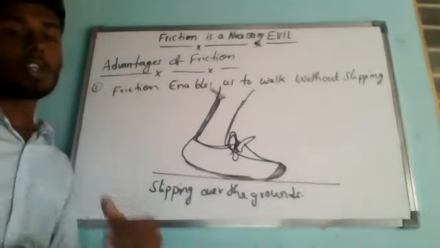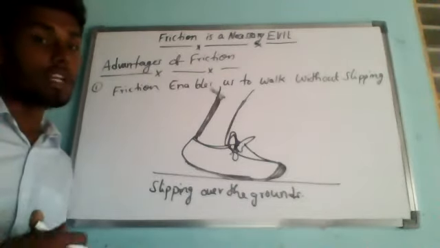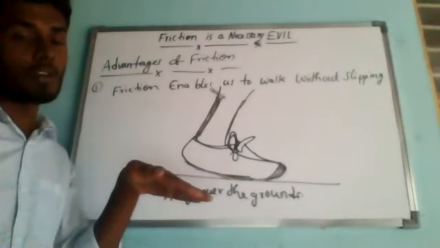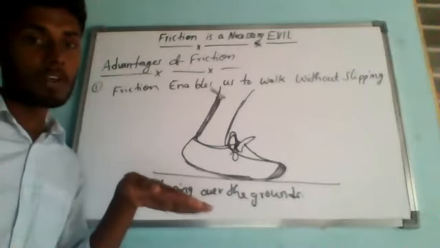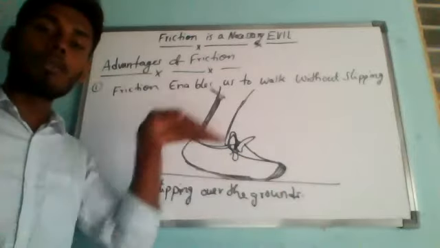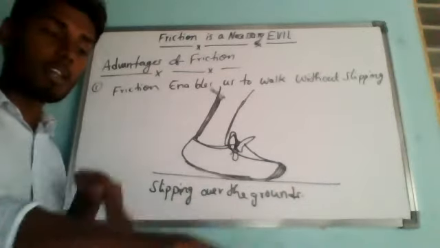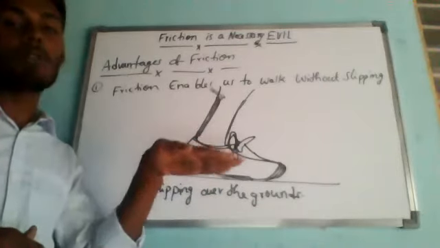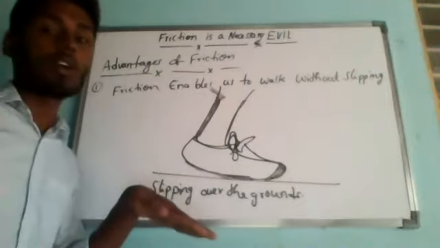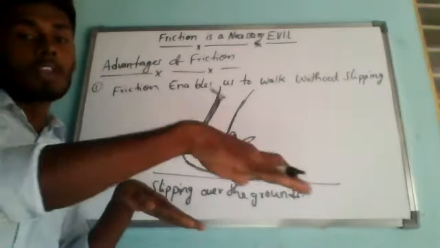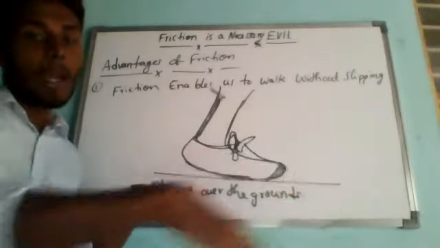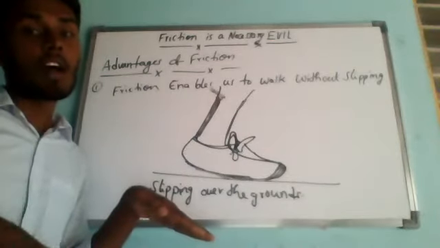Understand? So in order to take a step forward during walking, we lift one foot off the ground, away from the ground, and push the ground backwards with the other foot. Is it correct or not? We walk like this, and while running also in this way. One foot is lifted above the ground, and the other foot pushes the ground backward. If our foot is pushing the ground backwards, what is going to happen with the other foot?